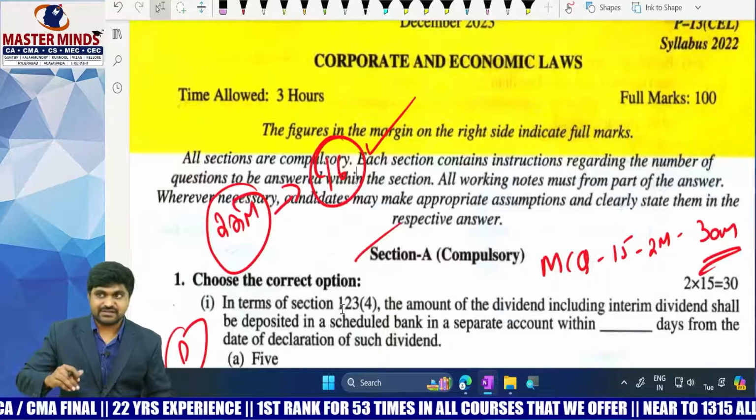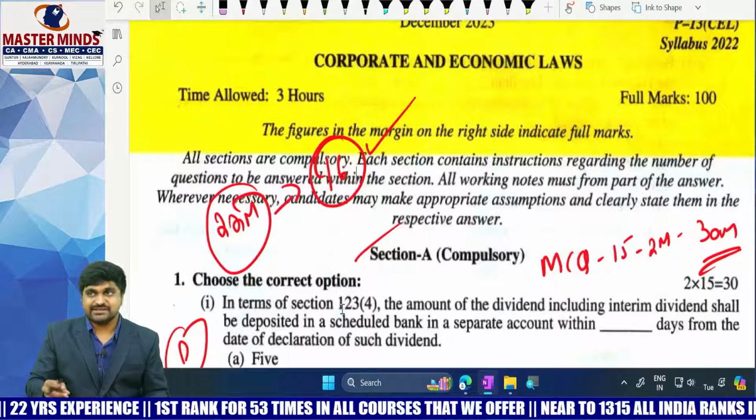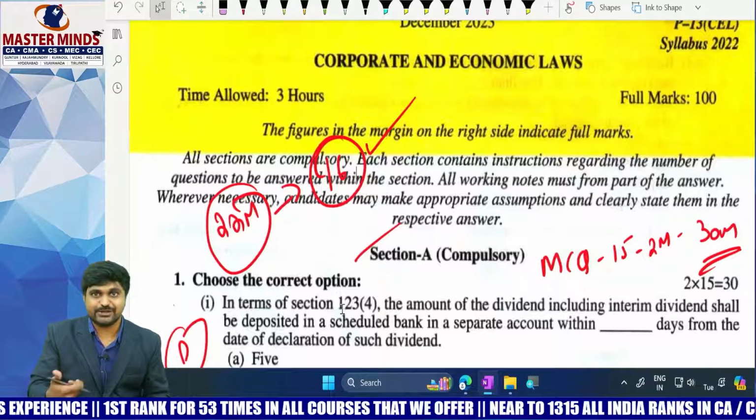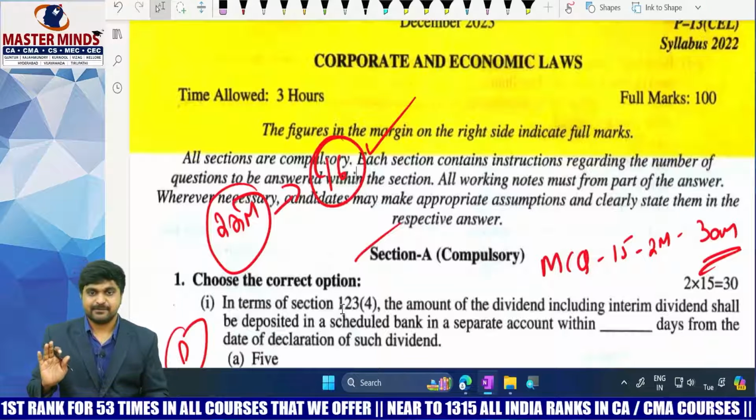Okay, sir. I will just read the content. So conceptual clarity, there is no time to get conceptual clarity on that point. Then okay, leave it. You can easily score 16 marks.